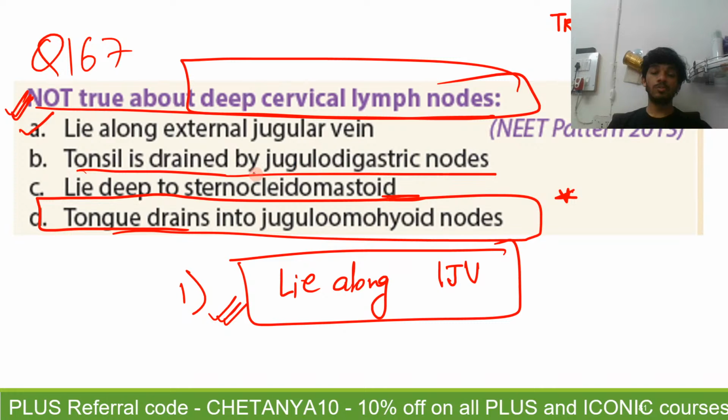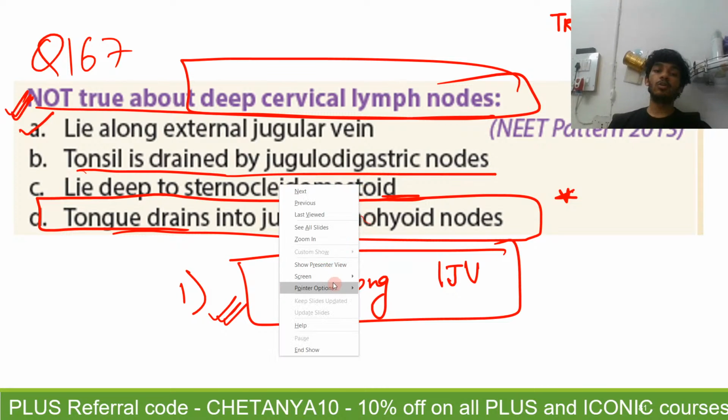So Mishti is saying C. No, it's not C, because the deep cervical lymph nodes do lie deep to the sternocleidomastoid, where you have the internal jugular vein passing around it. The two main lymph nodes here are the jugulo-digastric and the jugulo-omohyoid.